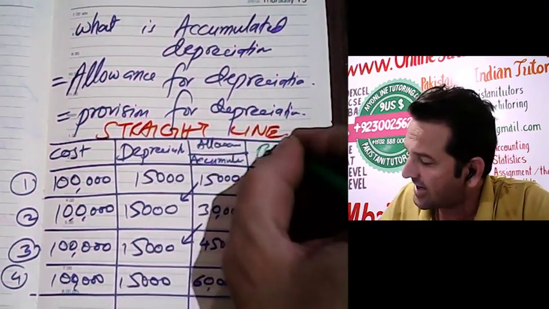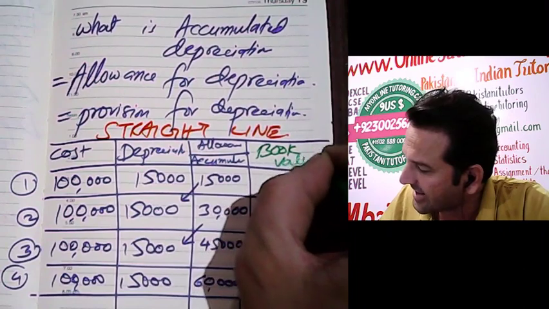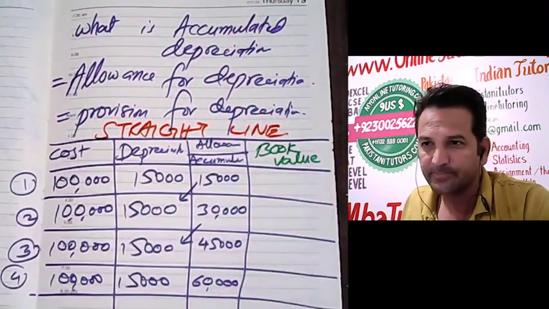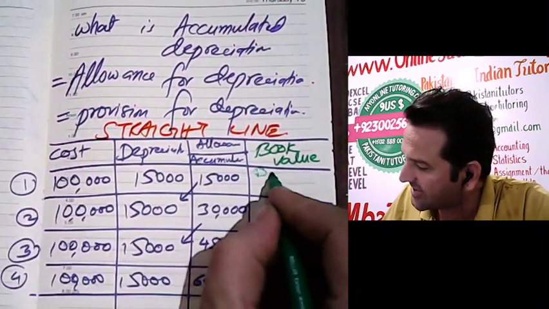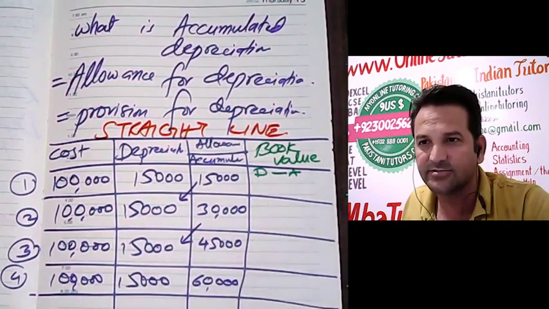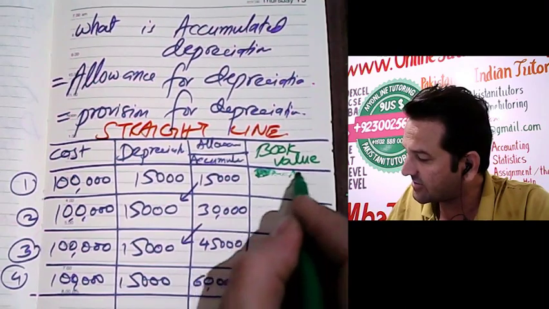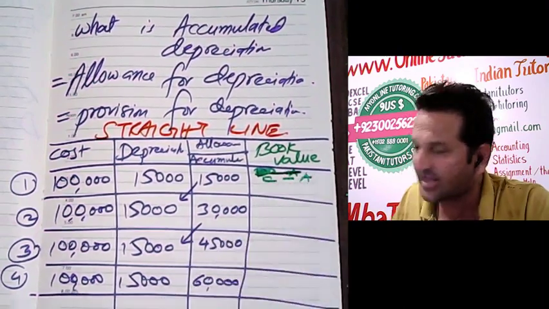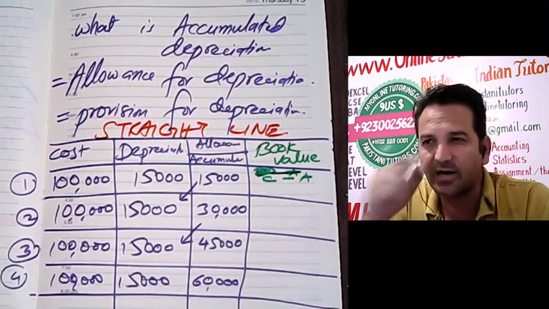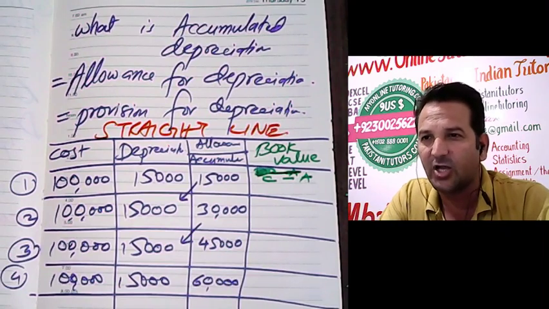And now let me also write book value for you. Book value is cost minus allowance, so book value is cost minus all the accumulated depreciation.